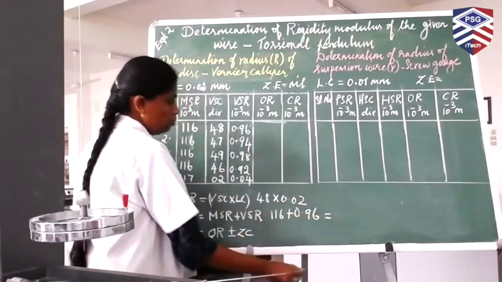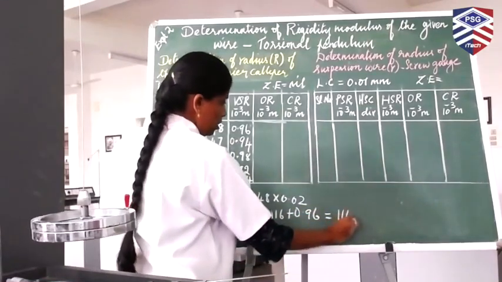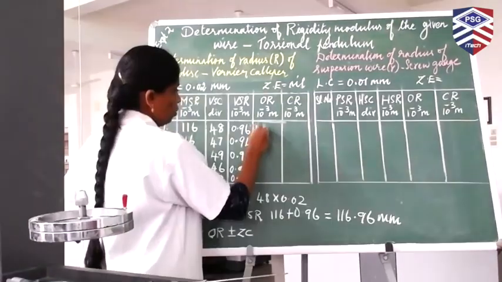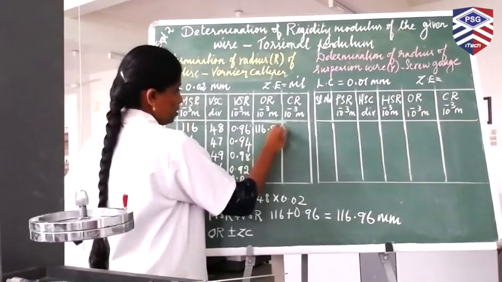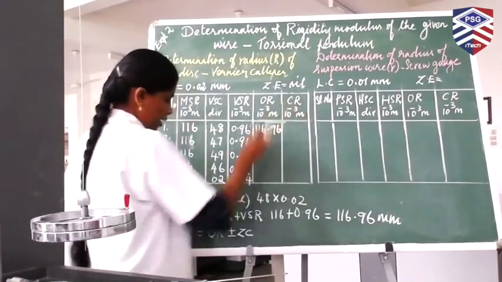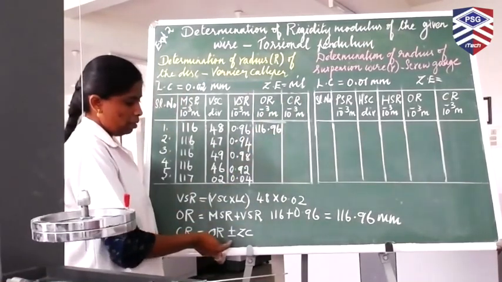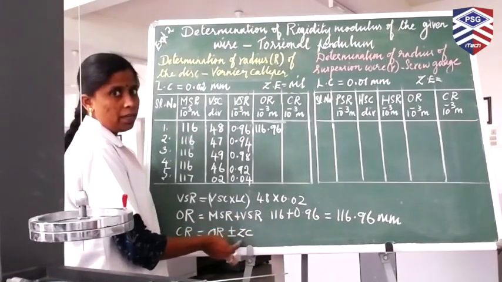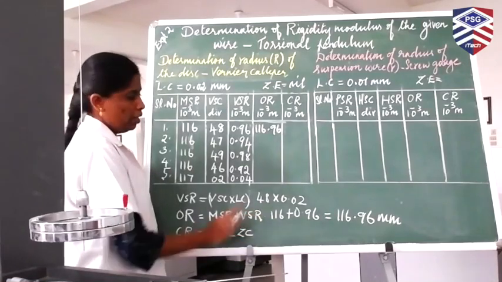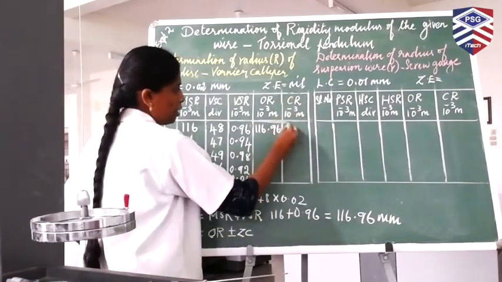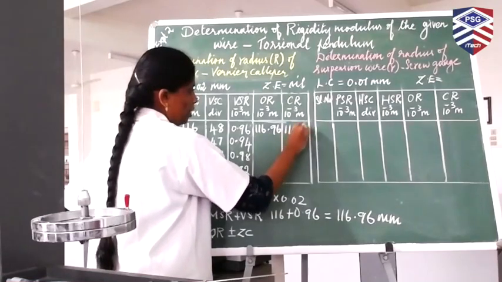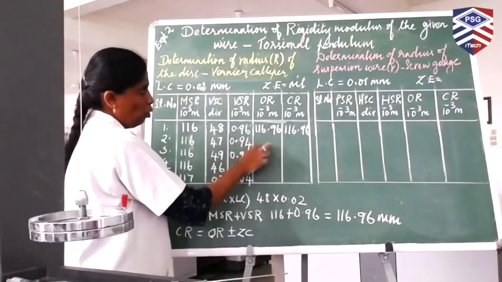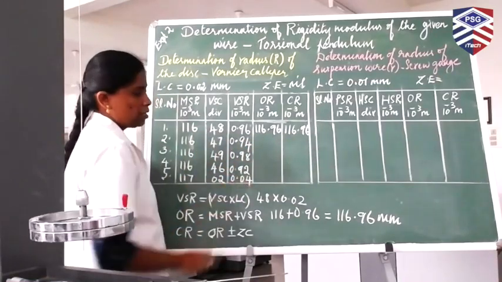This is equal to 116.96 mm. Now the correct reading, the formula is OR plus or minus zero correction. For this instrument, the zero error is nil, and hence the zero correction is also nil. The final answer, that is the correct reading, is 116.96. In a similar way, you calculate OR and CR for the rest of the readings.